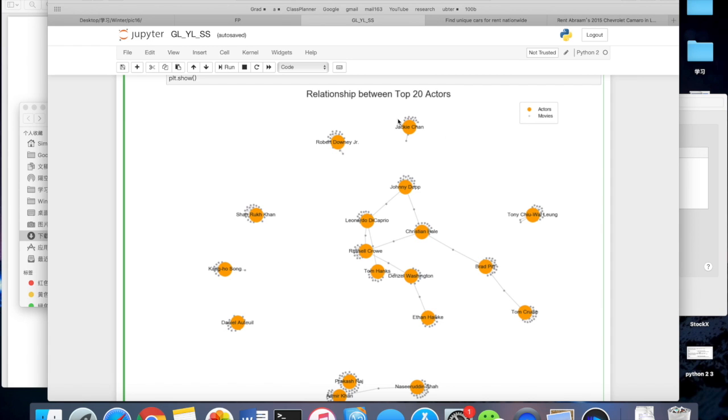He has played in more than 100 films in China, but he only played, I think, 5 or 6 movies in America. So he is less likely to cooperate with the top 20 actors, and that is why he is alone and has no interaction with anyone.